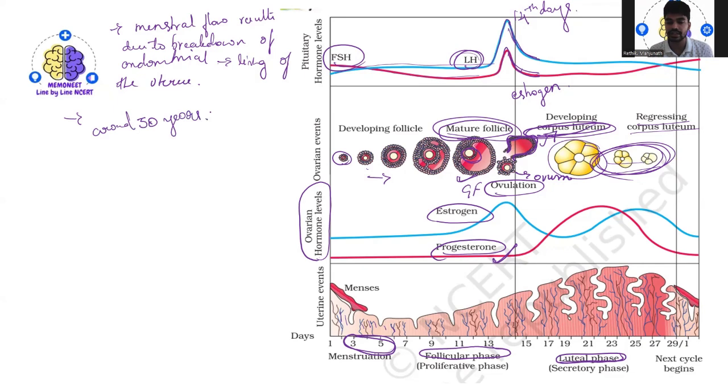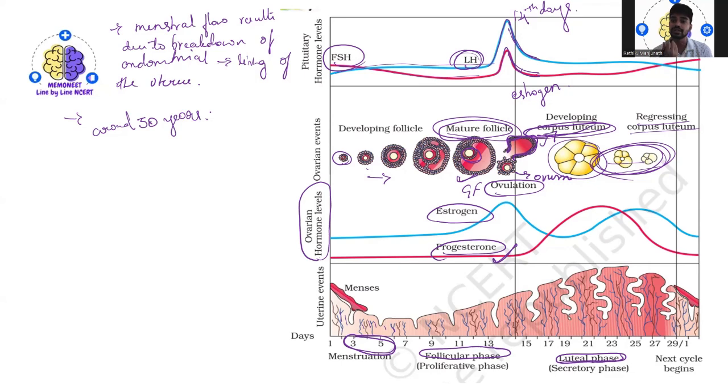Around 50 years, the menstrual cycle normally stops. You can ask why 50 years, whereas in the male spermatogenesis happens throughout their life, and why not in the female? As I have already told, spermatogenesis is a durable process. It happens all over your life.